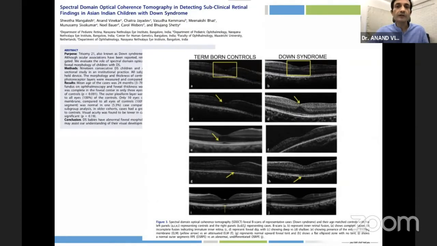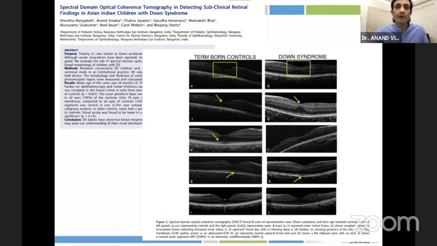I think Dr. Karoubi spoke about how Downs is also part of the CVI spectrum. We started seeing a lot of patients with Downs, and we were interested in examining their OCTs. And what we found here is that even the older Downs child, who is more than 2, 4, 8, 10 years old, had these persistent changes in the OCT that mimicked a preterm baby.